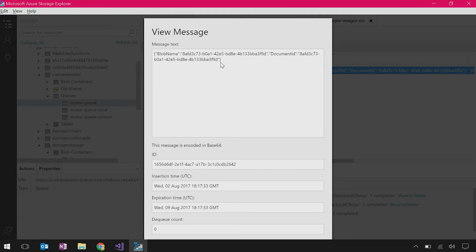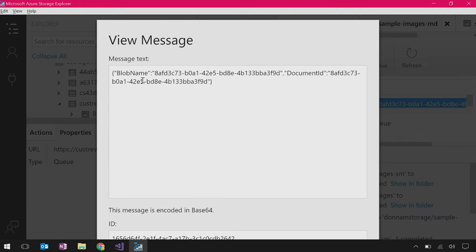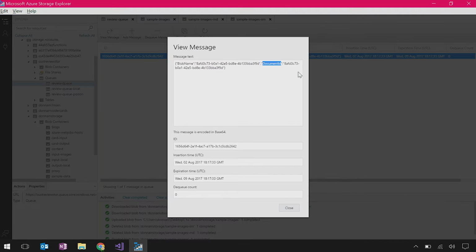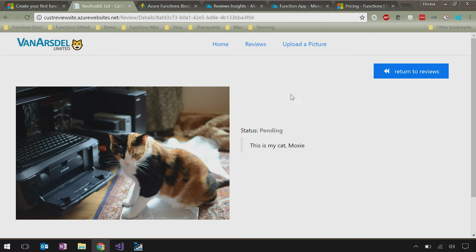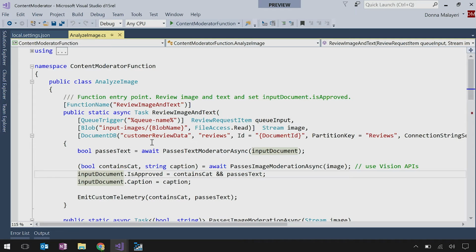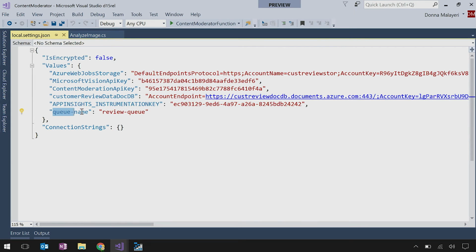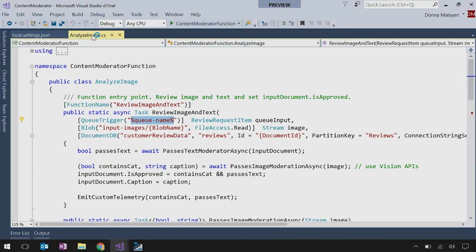The contents are not super interesting, but just notice there's two fields. There's a blob name and a document ID. Okay, so there's actually the blob image and then the document, which is kind of the status, I assume, and then also, this is my cat Moxie. Exactly. Now what we're going to do in the function is we're going to bind to those parameters. This is one of the coolest features of functions that I love. Here, notice I'm using percents for queue name. If we look at our local settings file, we'll see that I've set the queue name here. So you can even customize what queue you're listening on.